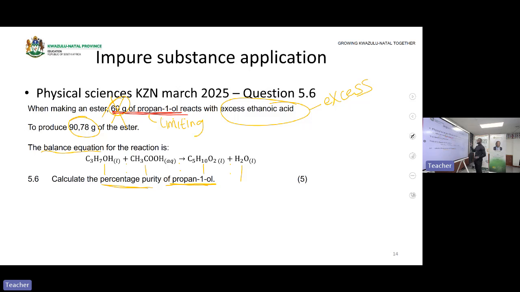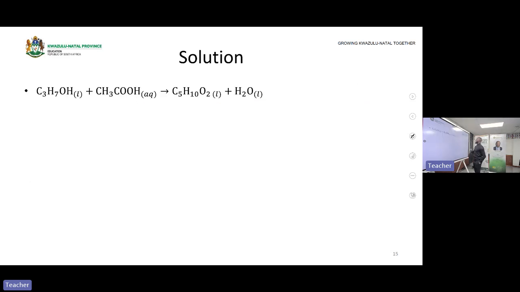Now let's work on a solution of this particular problem. We are given 90.78 of an ester.